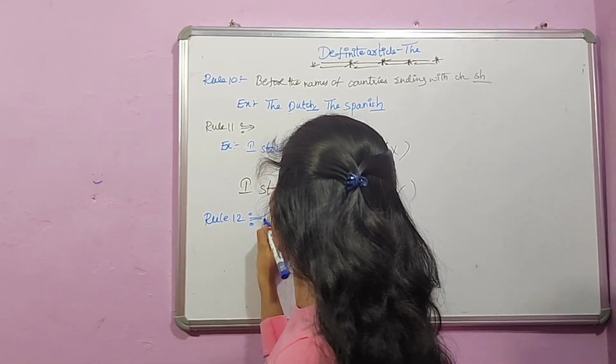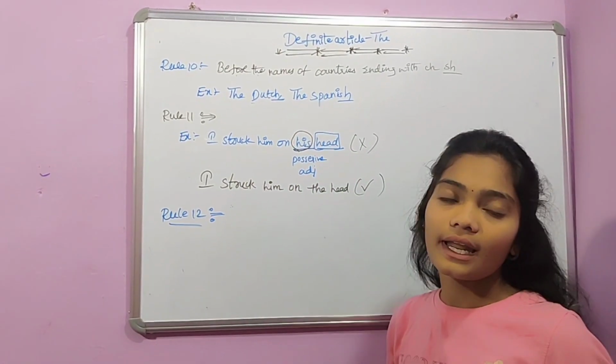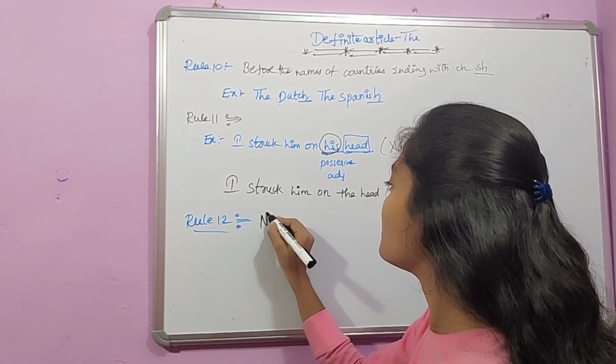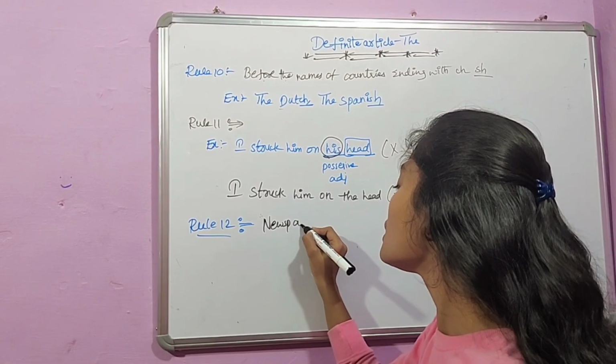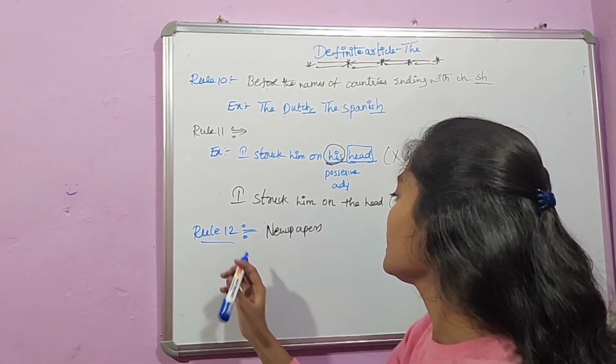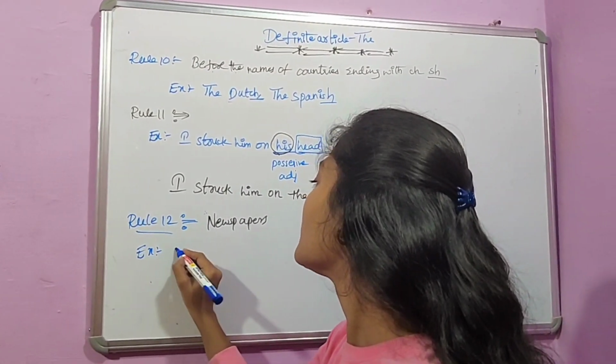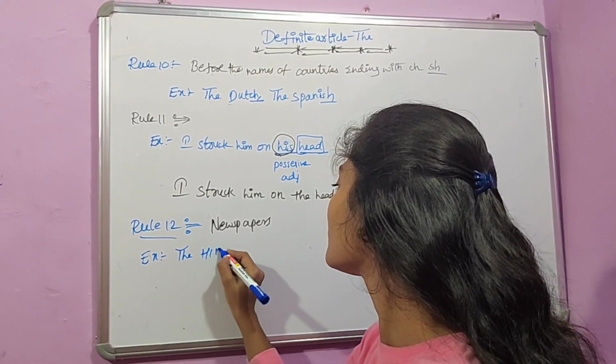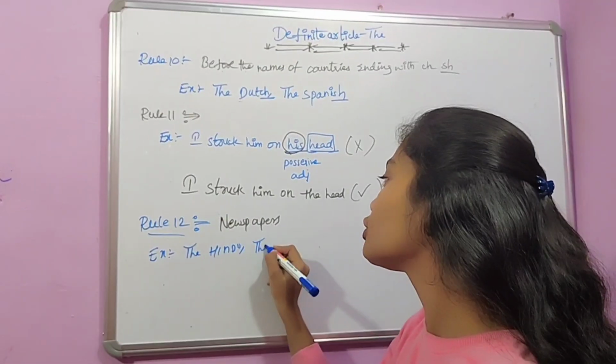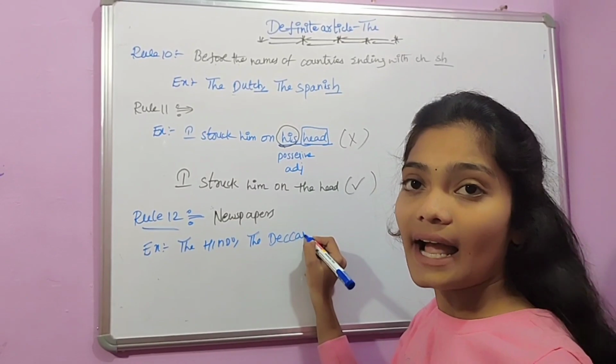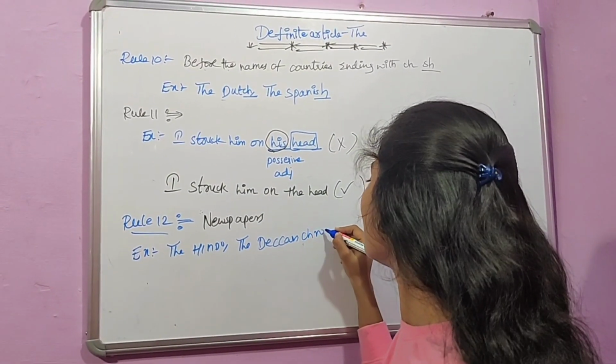Now rule 12. Rule 12 is before the names of the newspapers. Before the names of newspapers, we use the article. For example, the Hindu, and at the same time the Deccan Chronicle and the Times of India, like this.